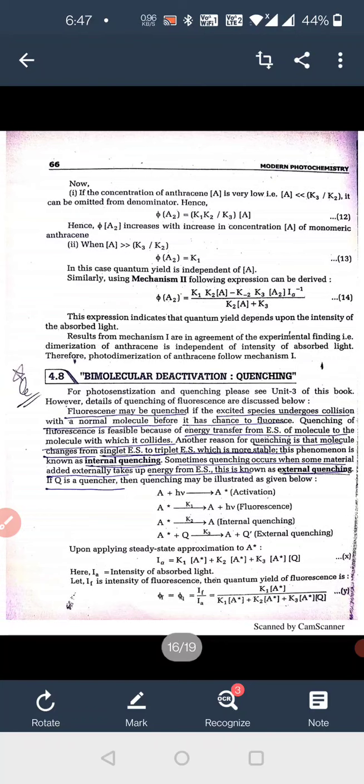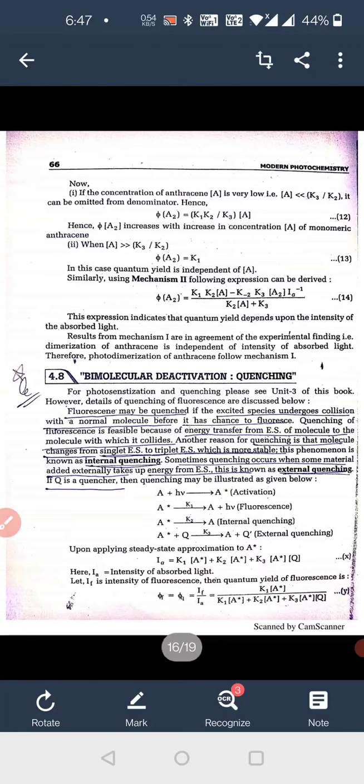Another reason for quenching is that the molecule changes from the singlet excited state to the triplet excited state, which is more stable. This phenomenon is known as internal quenching. Sometimes quenching occurs when some material added externally takes up energy from the excited state, known as external quenching. If Q is the quencher, then quenching may be illustrated as given below. A reacts with a photon to form A star. This is the activation process.